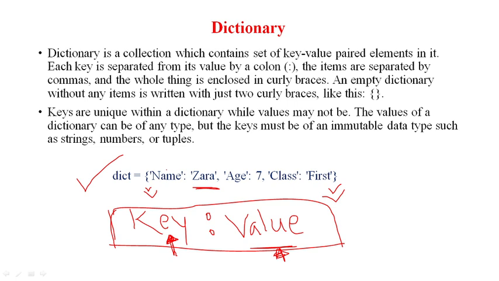For example, I want to store the name, age and class of some student. Name is a variable name which is holding the value Zara. Age is a variable name which is holding the value 7. Class is a variable name which is holding the value first. So a key is a variable name that holds some value, and a dictionary always stores the data in the form of key-value.